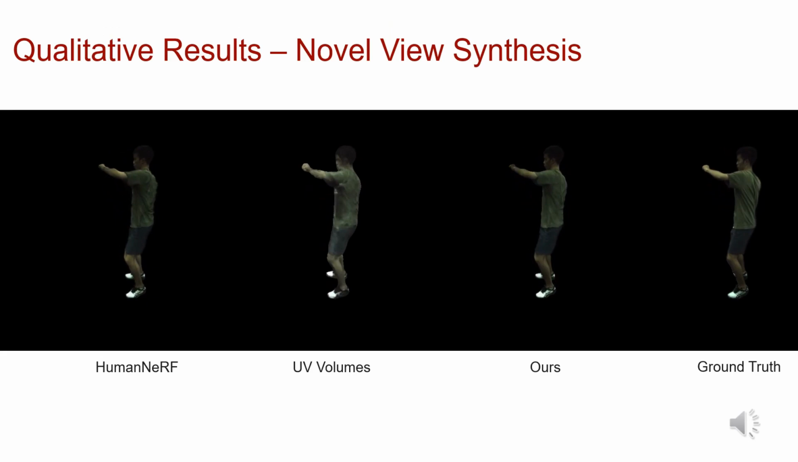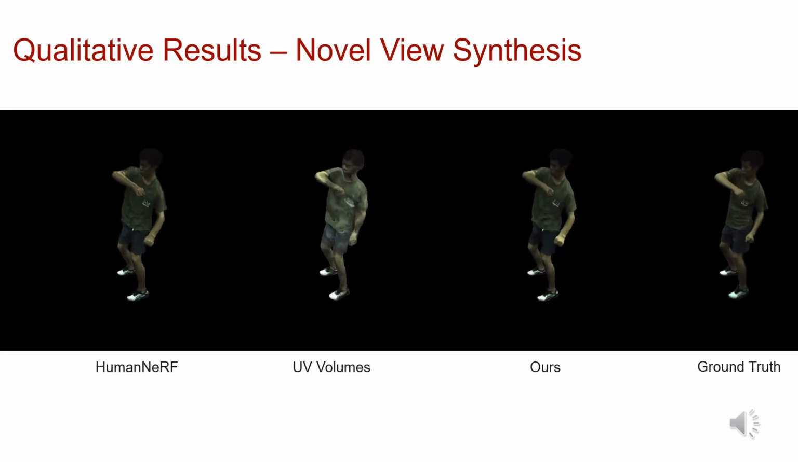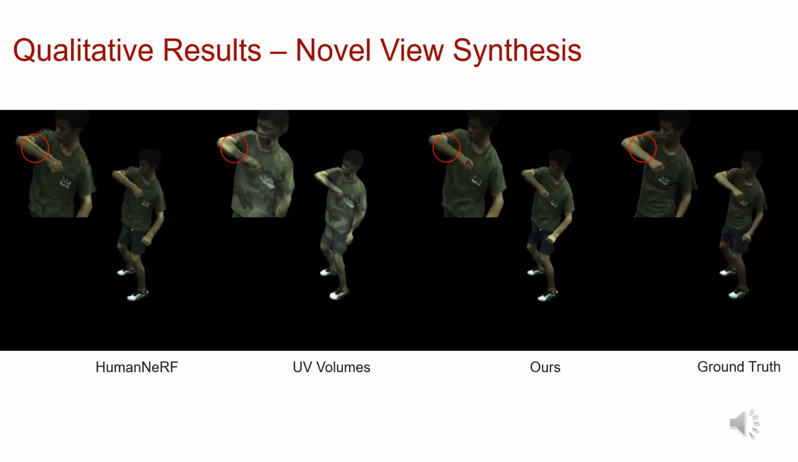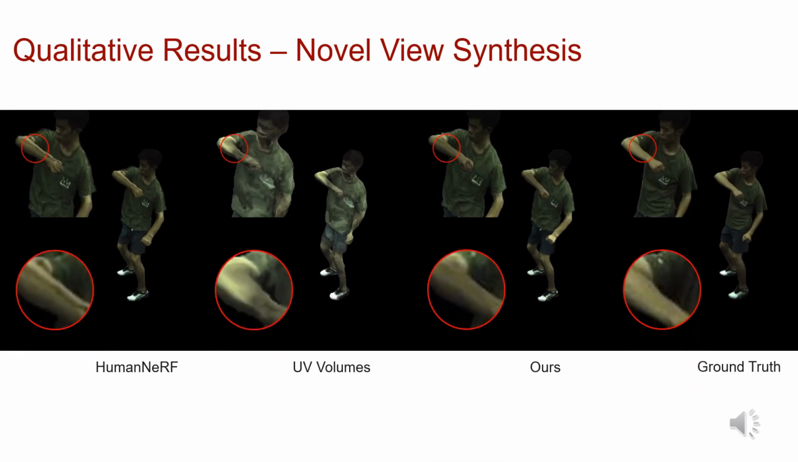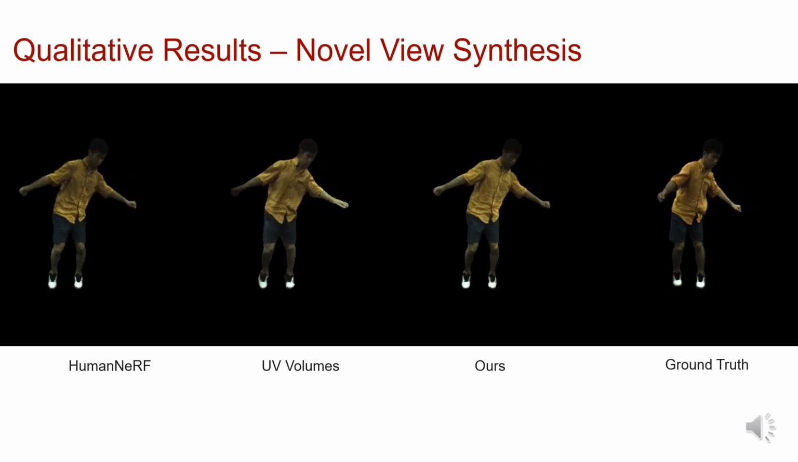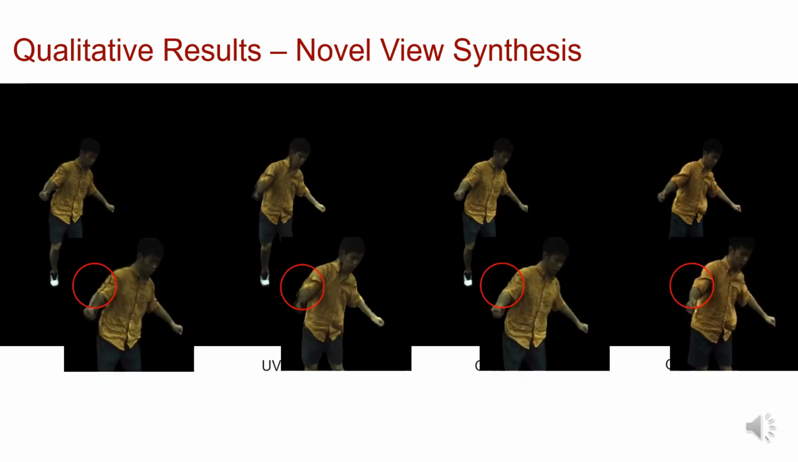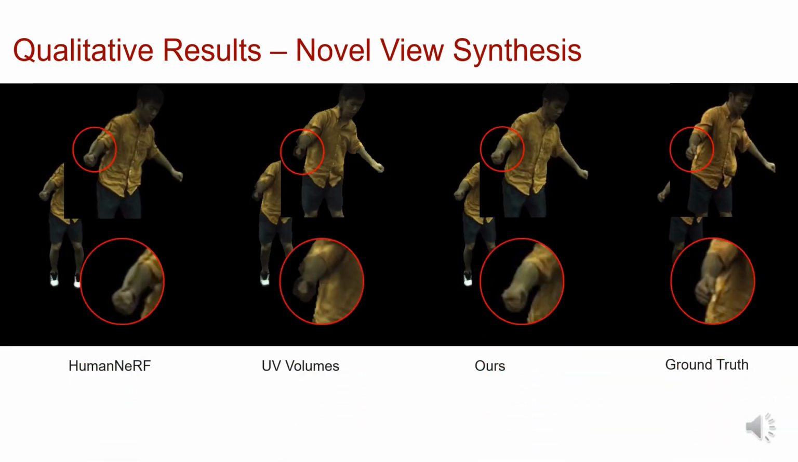Here is the qualitative comparison for novel view synthesis. Our method provides more detailed texture thanks to the proposed disentangled neural texture learning. From the marked regions, HumanNeRF suffers from entangled texture, while UV volumes has additional deformation artifacts, and our approach copes with both issues.